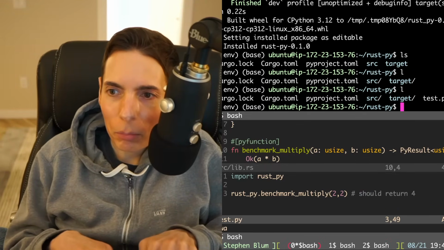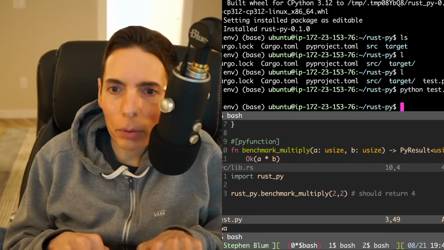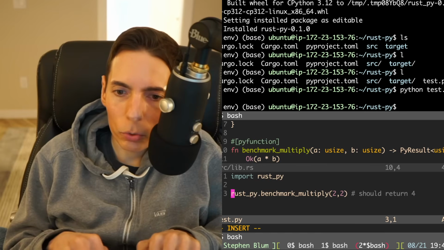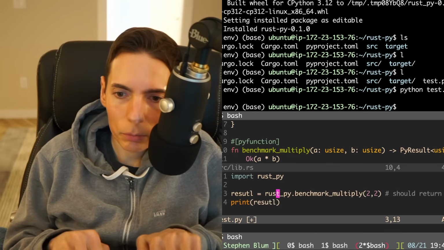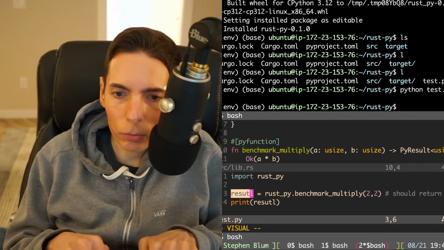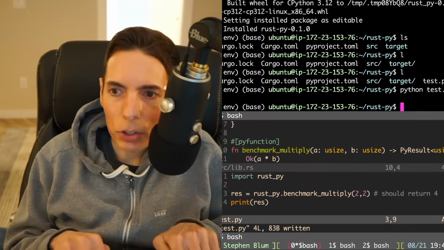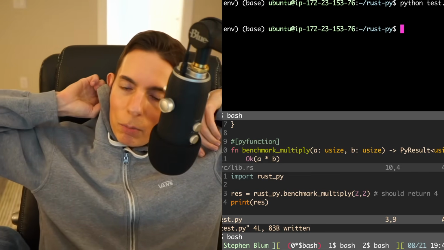Now I can just run python test.py. Wait. Do I need to, oh, I didn't even print it. Okay. Let's do result equals, and then print result. Just spell result, res. Here we go. Now I should literally be seeing 4. Okay, perfect. All right. So now we can benchmark this thing.